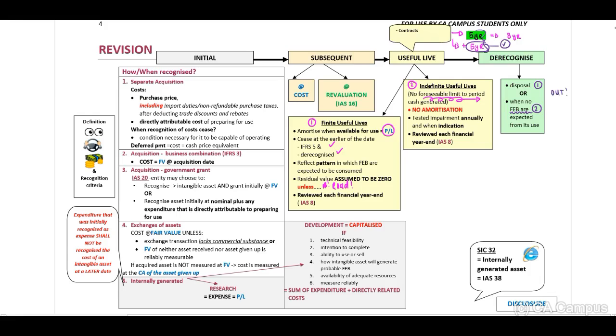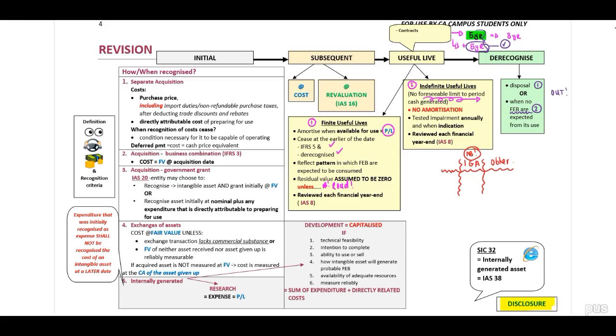Then important, guys, I want to just quickly talk about our disclosure of intangible assets. Very similar to your PPE note. But what you need to please remember, and I'm talking from experience on this one, guys, when there is an internally generated asset, you need to include a separate column. This is a separate type of asset. Therefore, please remember to include a separate column and then another column for your other assets, such as your purchased separate acquisition of intangible assets.